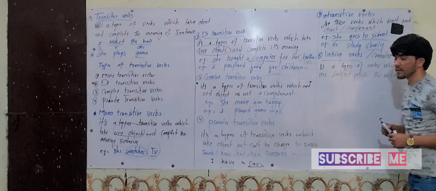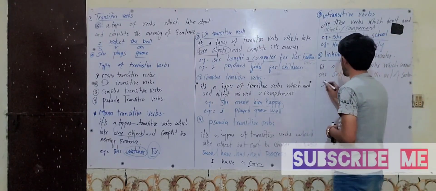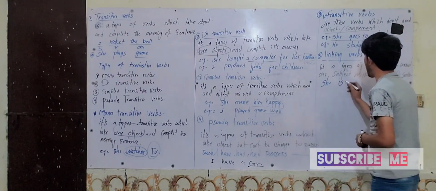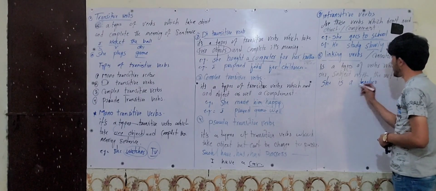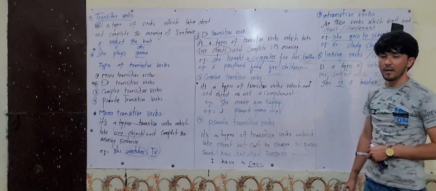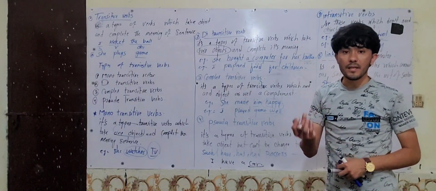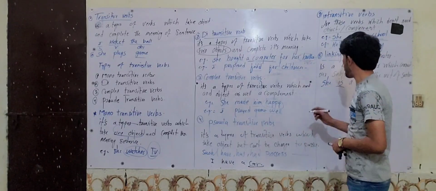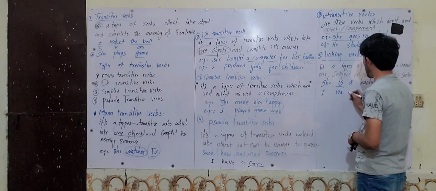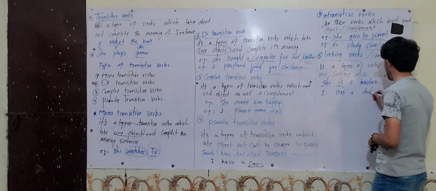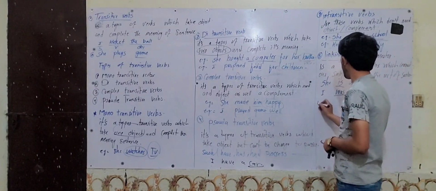It is called what? Linking verbs, as it is clear from the title. For instance, she is a teacher. This one is linking verbs, such as is, am, are, and also looks, like, felt. These verbs can be linking verbs. If I give you another example, I was a doctor. It can be linking verbs. And number 4, we have phrasal verbs.